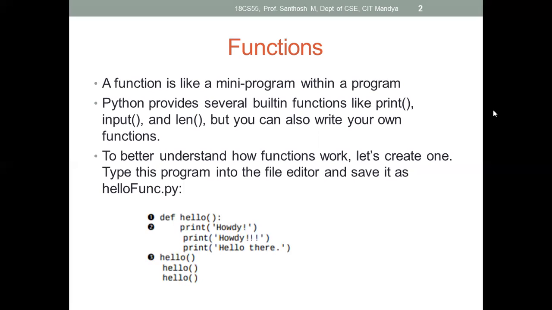In Python we already saw some inbuilt functions: print for printing output, input for accepting input from the user, and length for calculating the number of characters in a string. We have plenty of inbuilt functions in Python, and you can also create your own, that is, user defined functions.